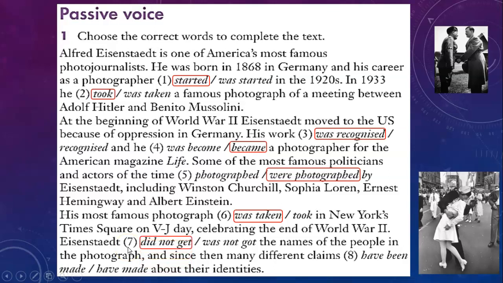Eisenstadt did not get the names of the people in the photograph, and since then, many different claims have been made about their identities. This is the famous picture right here. Okay? Notice the use of active voice and passive voice. Here we have an active voice. And here we have an example of the passive voice. Excellent. Let's continue with the rest of the video.